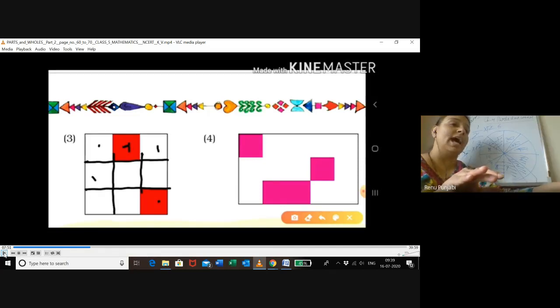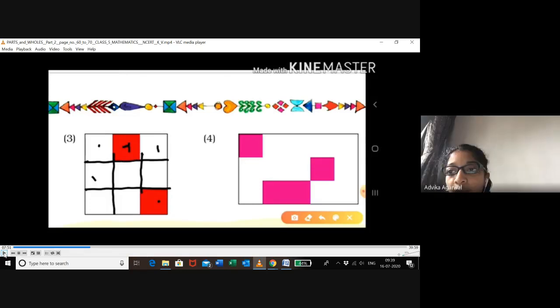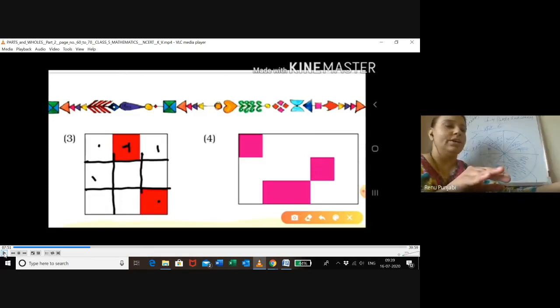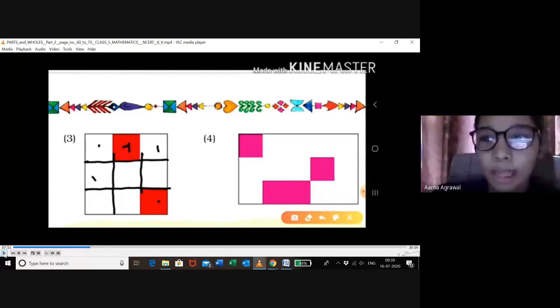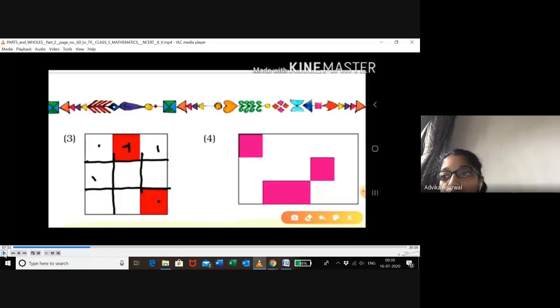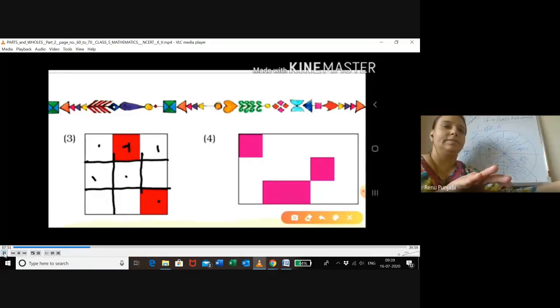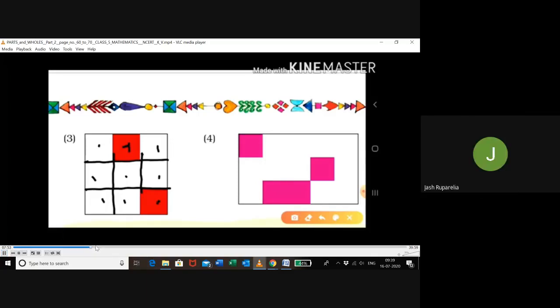And now if I ask the reverse question, what is the fraction of white part? What is the fraction of white part, children? 7/9. Okay. This is which type of fraction? 7/9. Proper. Which type of fraction it is? Proper. Yes. Proper fraction.